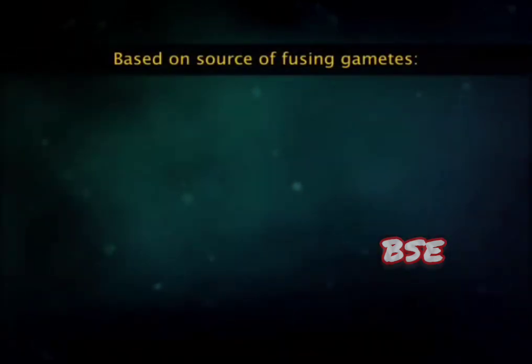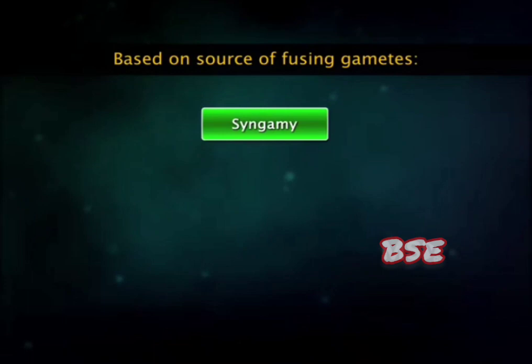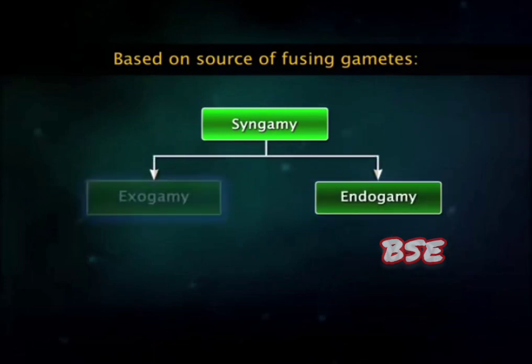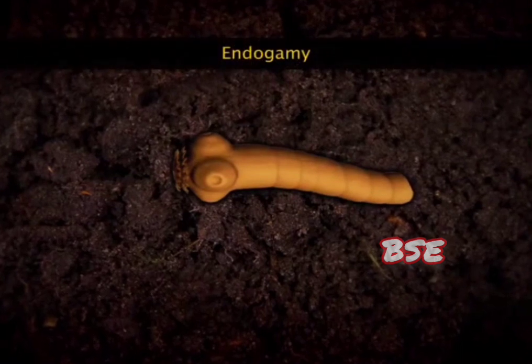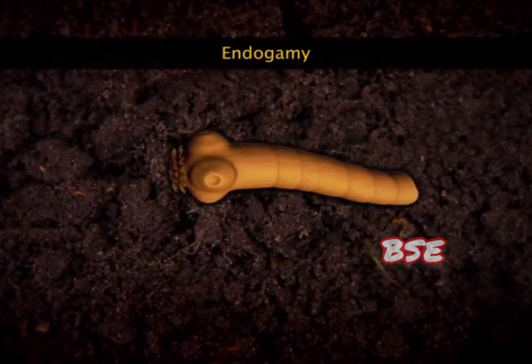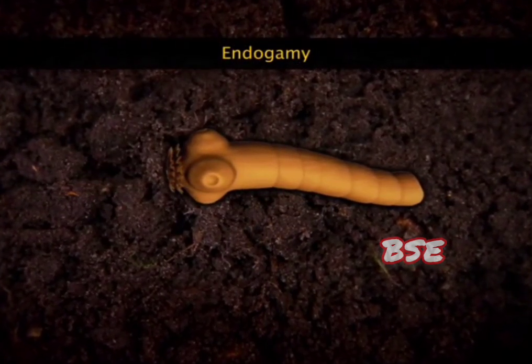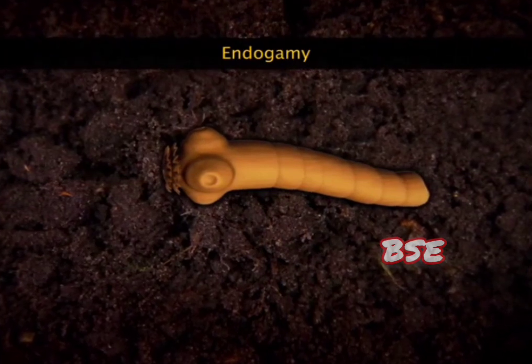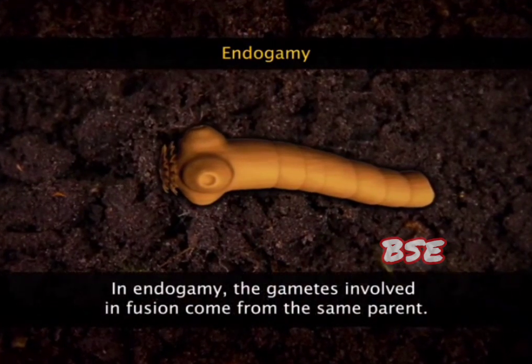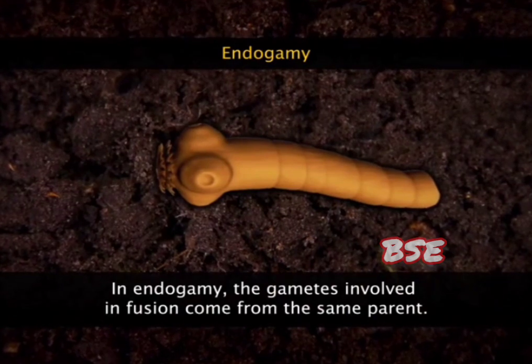Based on the source of the gametes involved in fusion, syngamy is divided into endogamy and exogamy. Endogamy is observed in tapeworms, Taenia solium. Endogamy involves self-fertilization. Here, the two gametes involved in fusion are from the same parent.